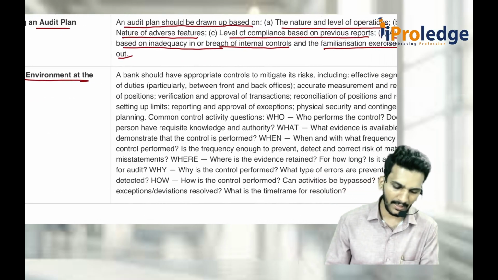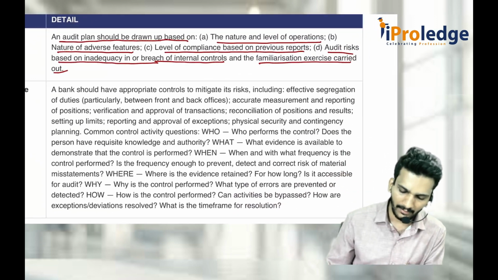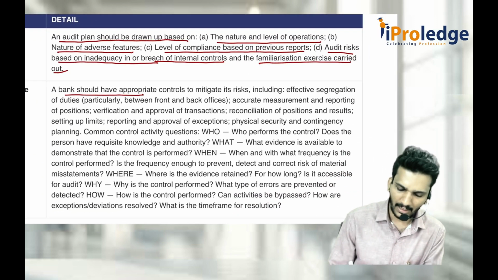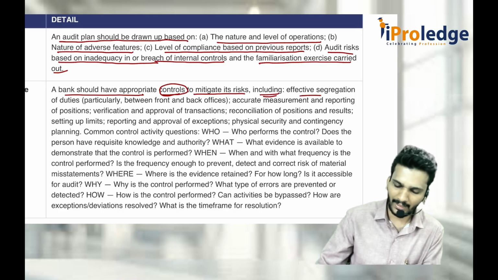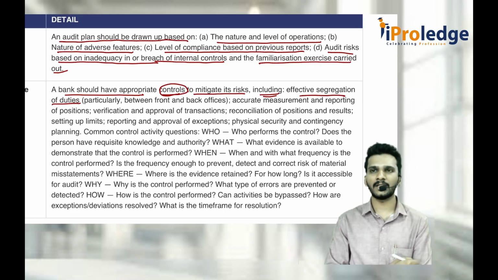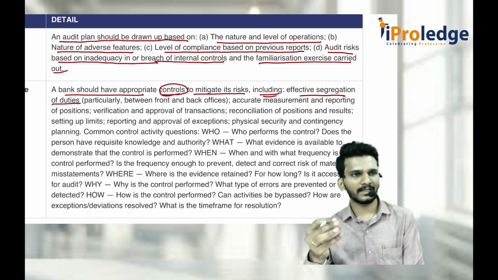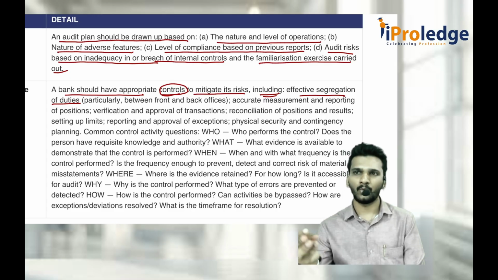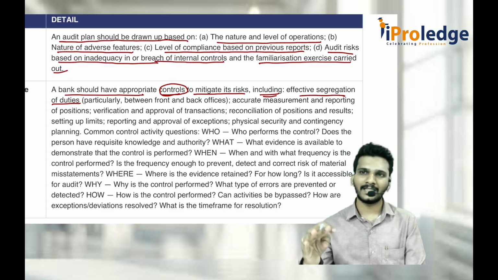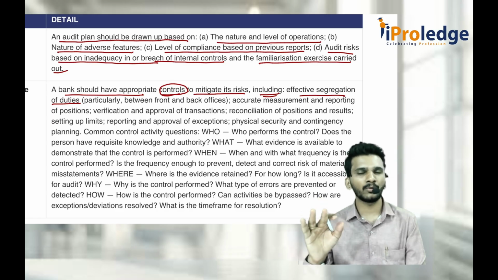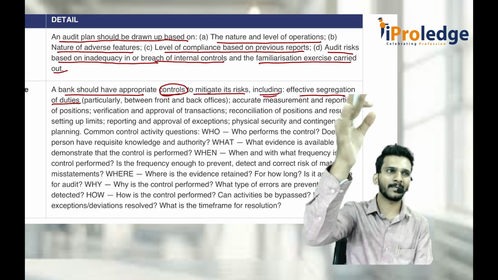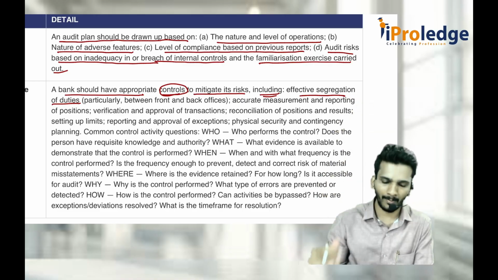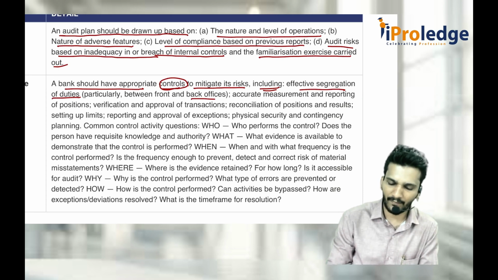Whenever you are trying to understand the control environment, a bank should always have appropriate controls to mitigate its risk, including effective segregation of duties. What do you mean by mitigation of risk? If you give entire authority to a single person to approve, to sanction the money, to disburse the money, he will sanction for his relatives and disburse for his relatives, and take the money and run away. That is why you should segregate. Segregate means divide the duties: you sanction, you sign, you approve, you disburse, different people, so that control will be maintained between back end and front end officers.